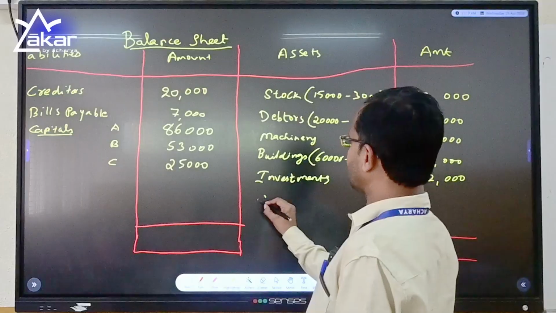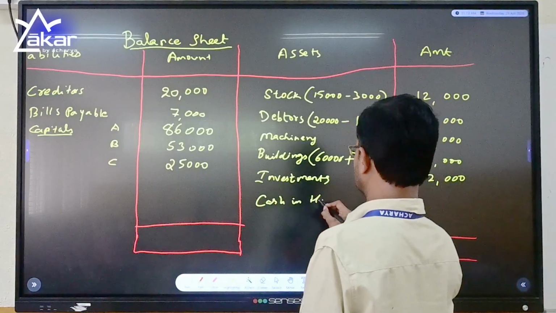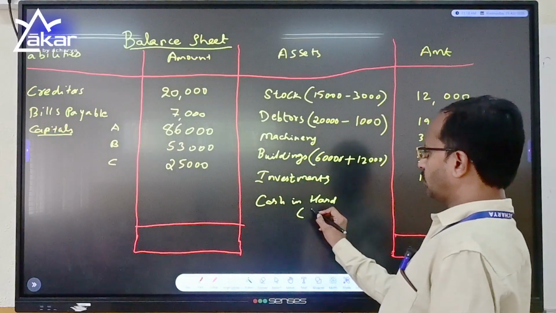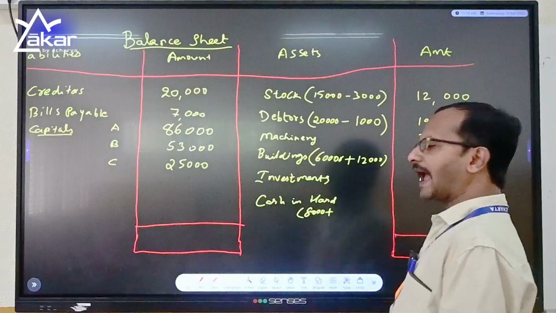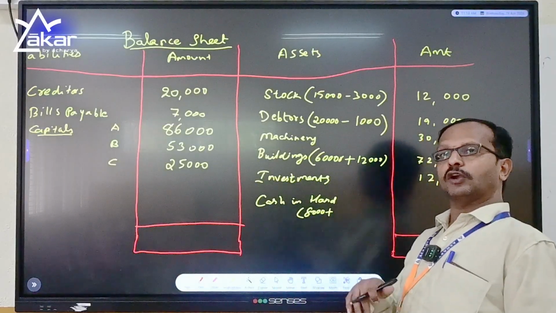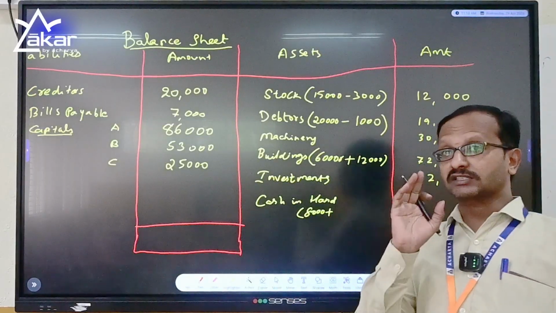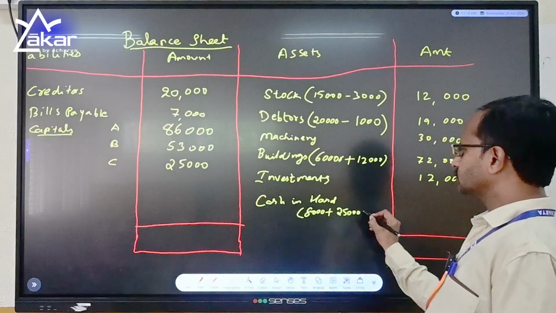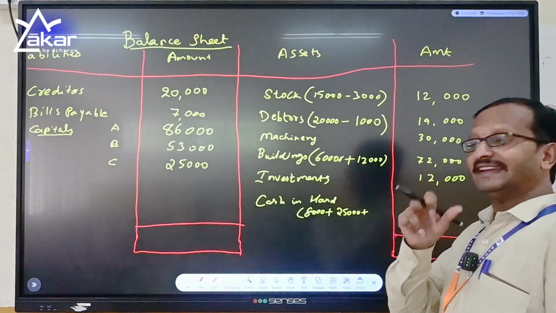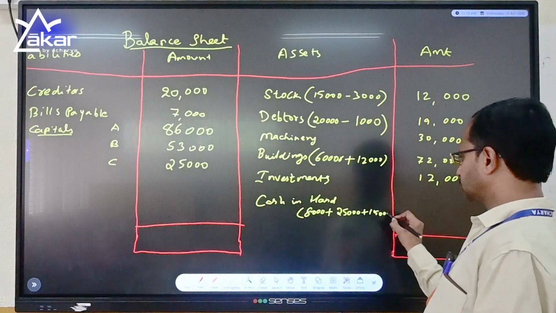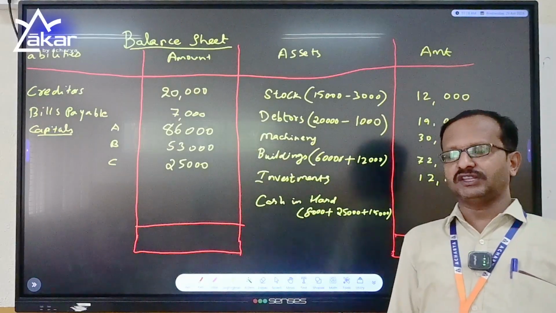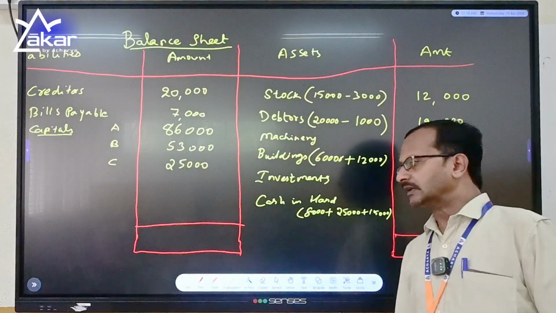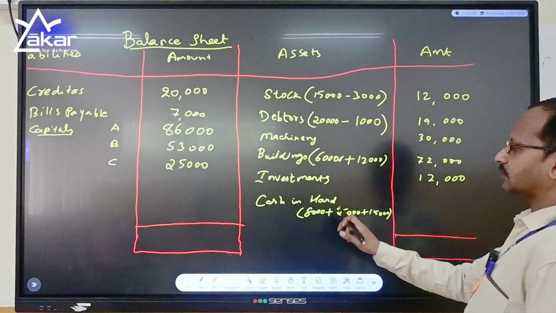Next, cash in hand. The cash in hand clearly says that it was 8,000 in the balance sheet which we add. Now check how much C brought in the first adjustment. See, it was clearly told that C has brought 25,000 as capital in cash and 15,000 goodwill in cash. We have 8 with us. C is bringing 25 as capital and 15 as goodwill in cash. So all together 48.